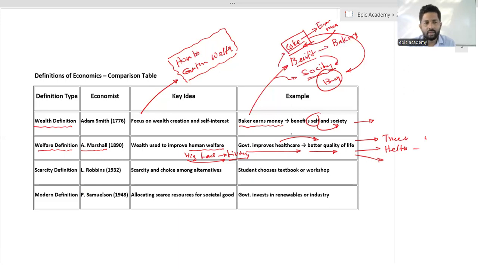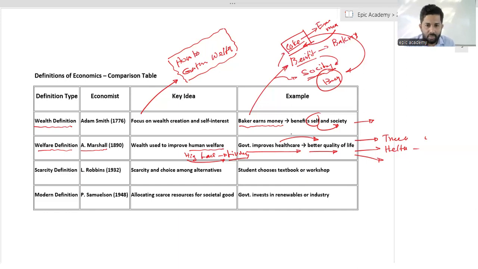Yes, we know that we are going to face scarcity because our wants are unlimited and our resources are limited. So then we already have to face the scarcity. We have to choose among alternatives. We already discussed that. What is the meaning of alternative options? Okay, students choose textbooks or workshops.